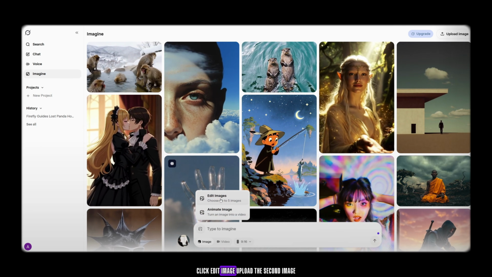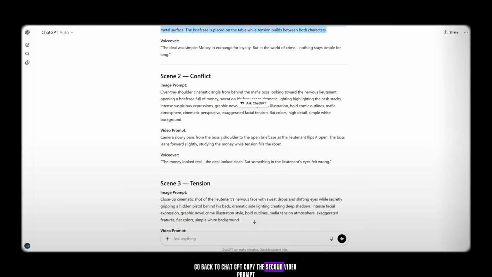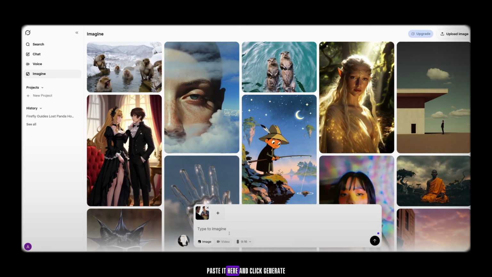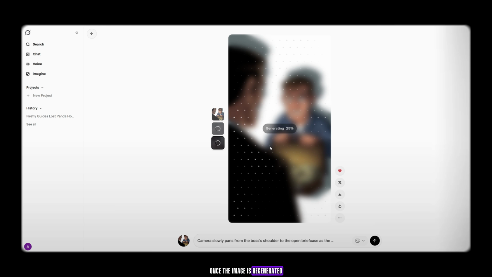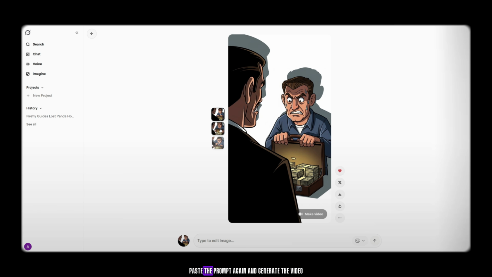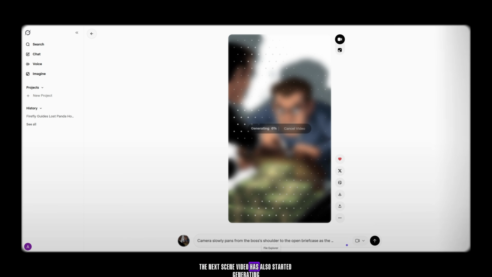Click Edit Image, upload the second image, go back to ChatGPT, copy the second video prompt, paste it here, and click Generate. Once the image is regenerated, select Make Video, paste the prompt again, and generate the video. As you can see, the next scene video has also started generating. And here is the final result.